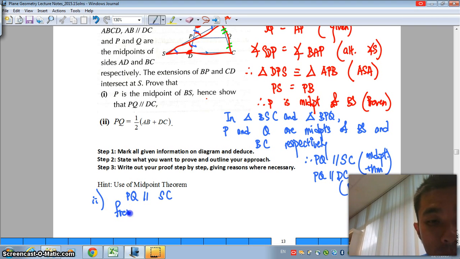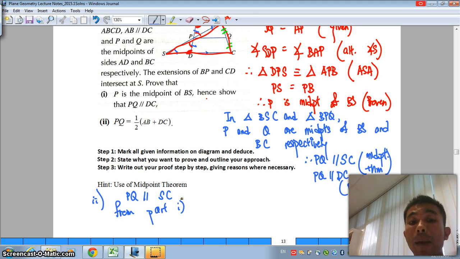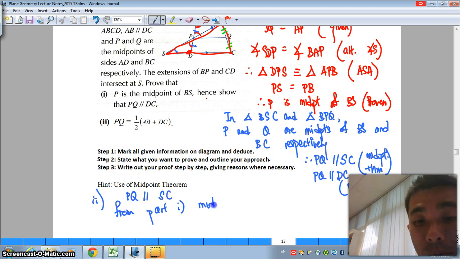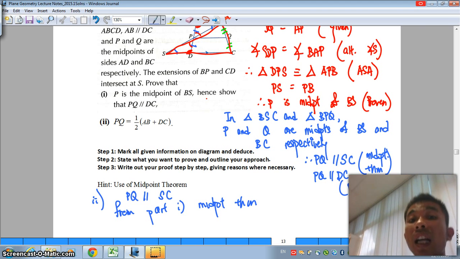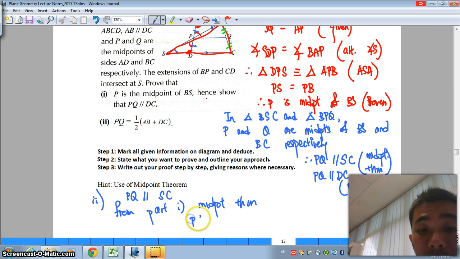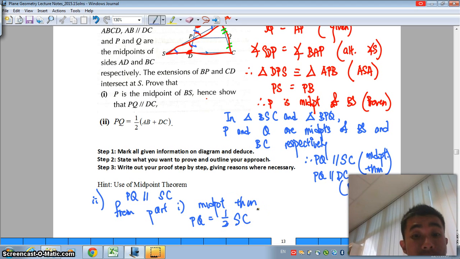Because I'm not going to write everything again, I'm just going to extend my result from part 1, based on the midpoint theorem. Remember, the midpoint theorem can conclude 2 things. Other than the fact that the 2 lines are parallel, the shorter parallel line is also equal to half the length of the longer parallel line, in this case SC.